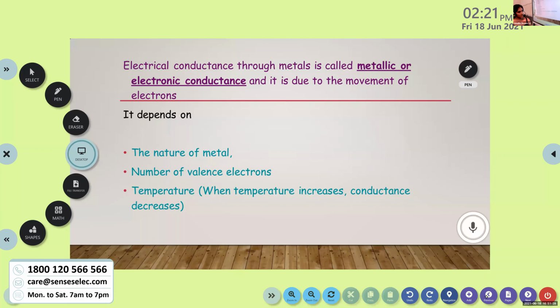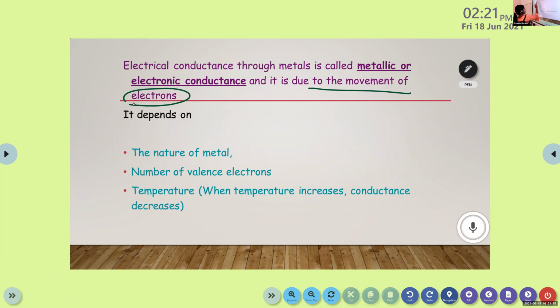Electrical conductance through metals is called metallic or electronic conductance. Electrical conductance means the movement of electrons there. In the case of metals, it is due to the movement of electrons. That point you have to note. So due to the movement of electrons, conductance takes place. It is known as metallic or electronic conductance.